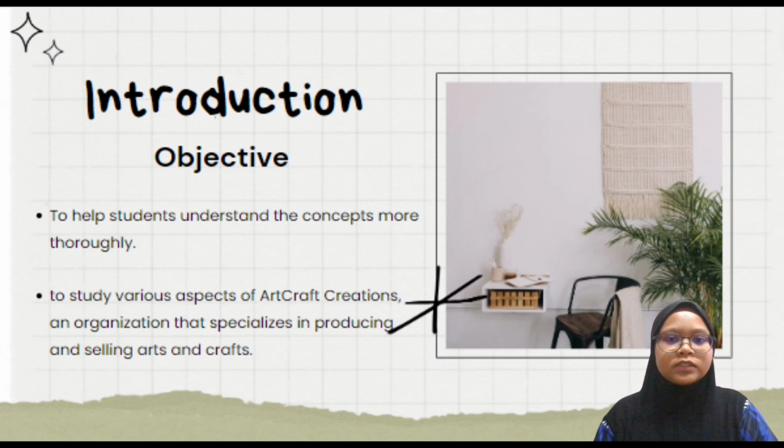So the second objective is that students can study various aspects of Art Craft Creation, an organization that specializes in producing and selling arts and crafts. Payroll administration, loan computation, depreciation schedule, and amortization schedule are just a few of the topics we will cover in depth. Through this calculation and analysis, we will learn how different mathematical concepts and formulas are applied in a business environment and get insight into the financial aspect of an organization.